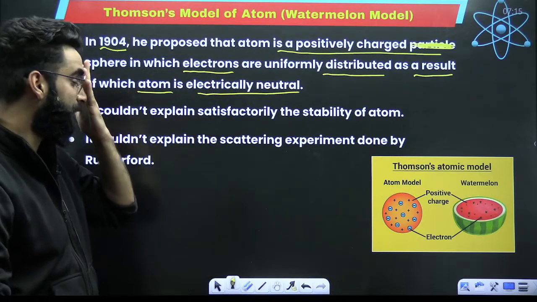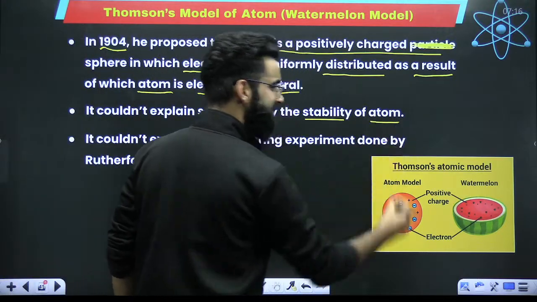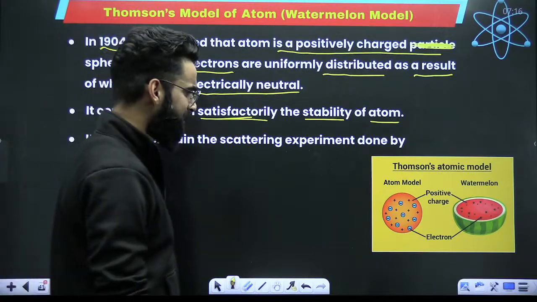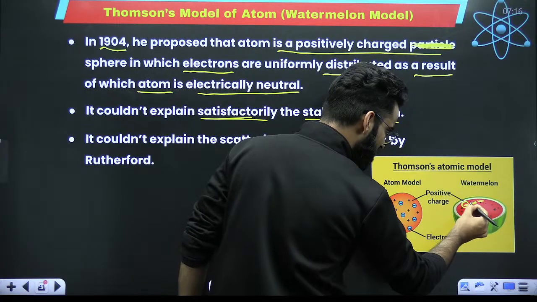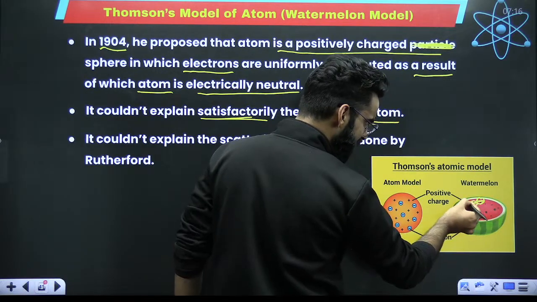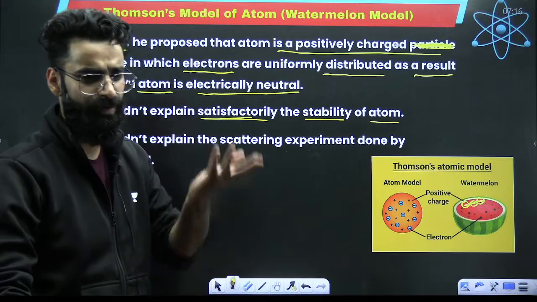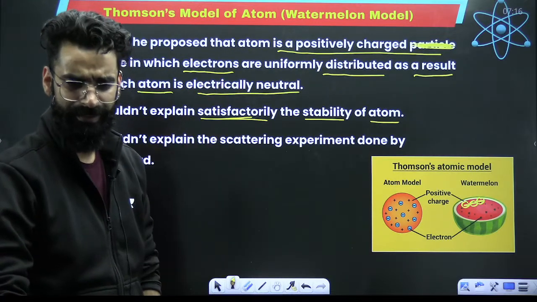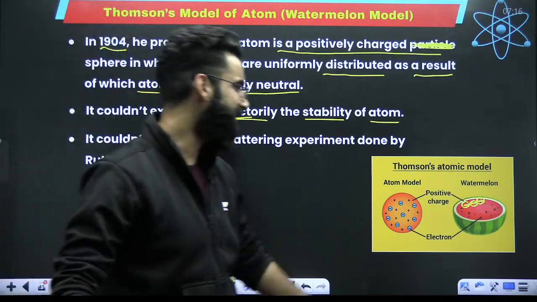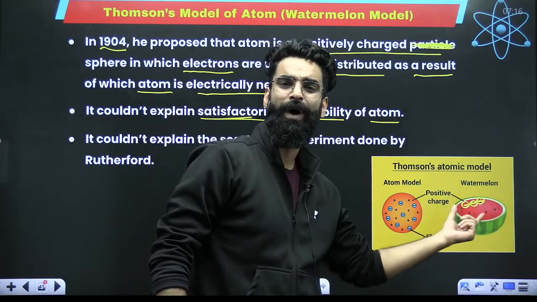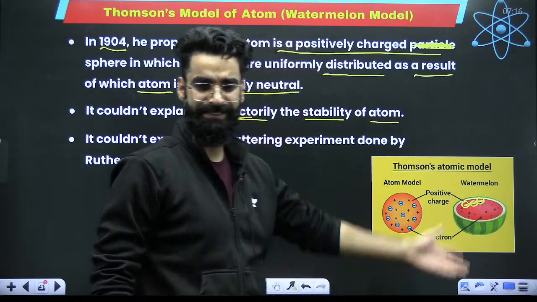So what was the drawback of this particular model? My dear students, it could not satisfactorily explain the stability of the atom. What does that mean? See, these seeds are negatively charged. These are the electrons. They can repel. When they repel, due to the repulsions, the energy of the atom increases. If the energy of the atom increases, stability decreases. He could not explain why these electrons embedded over here do not repel, why the energy of the atom does not increase, why the stability of the atom does not decrease.